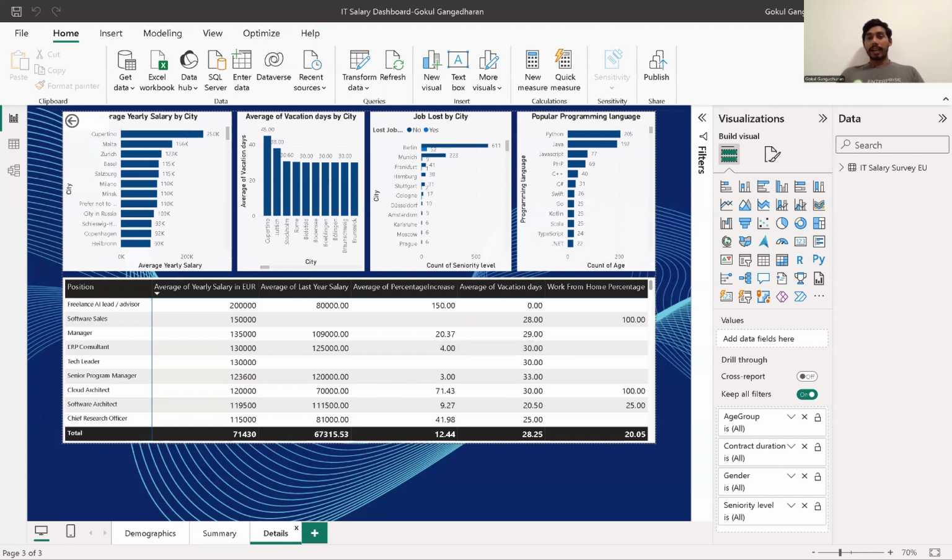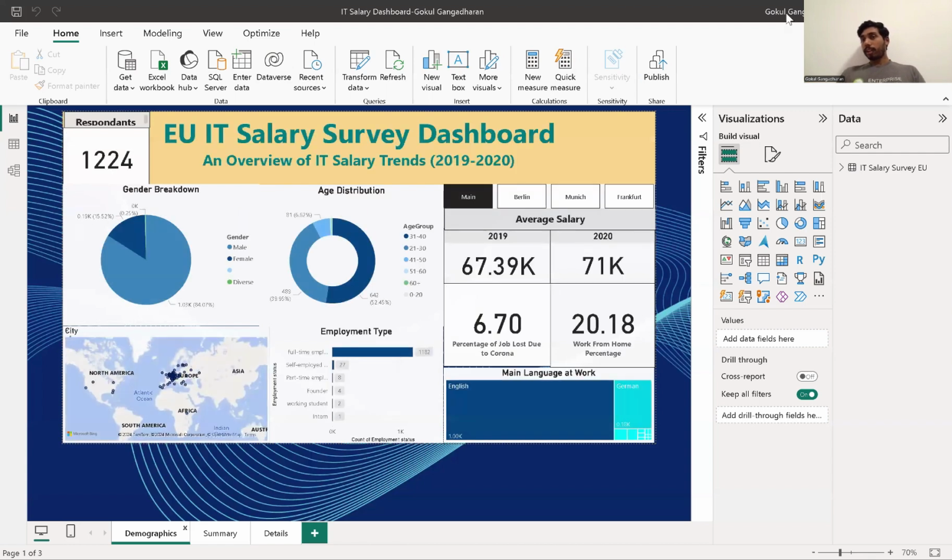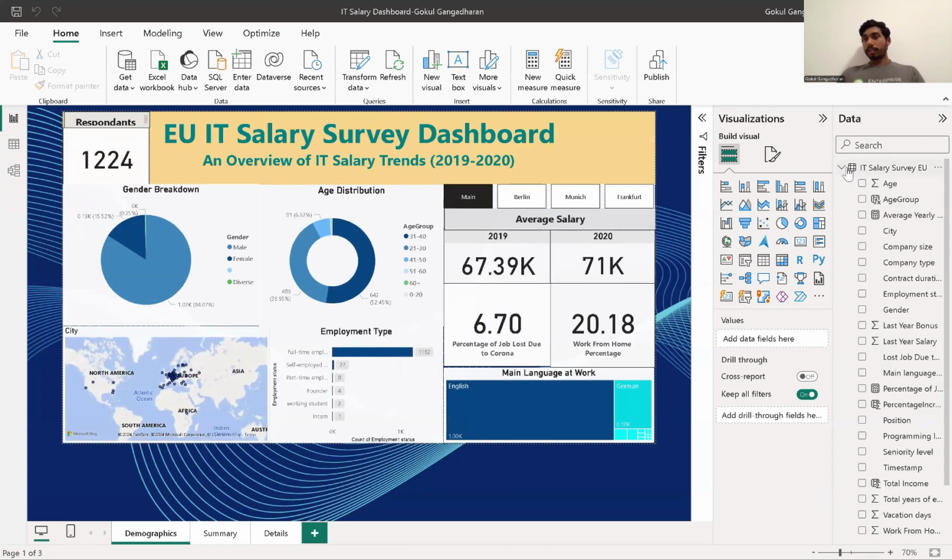Moving on to the data side, this is my data. I've also created a lot of calculated fields as well as measures here. For example, I created an age group calculated field, because the data set did not have an age group.